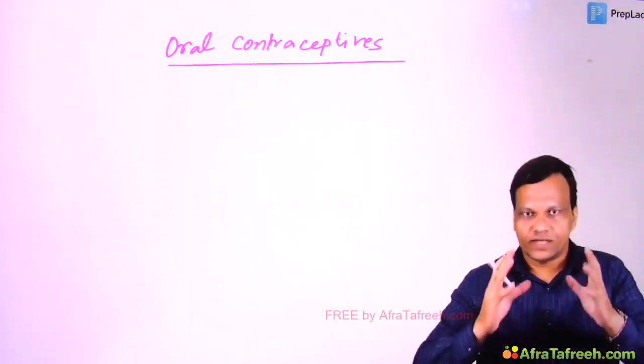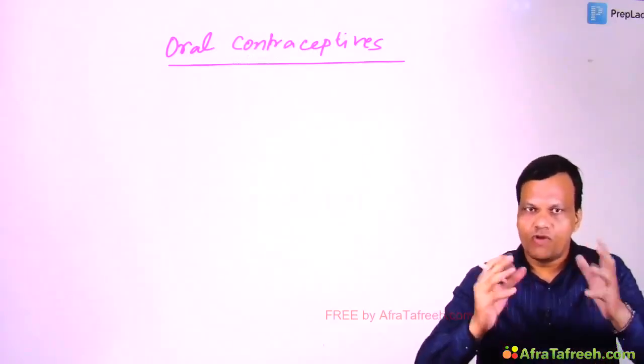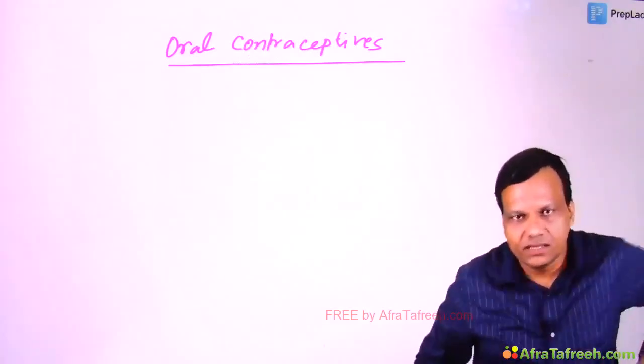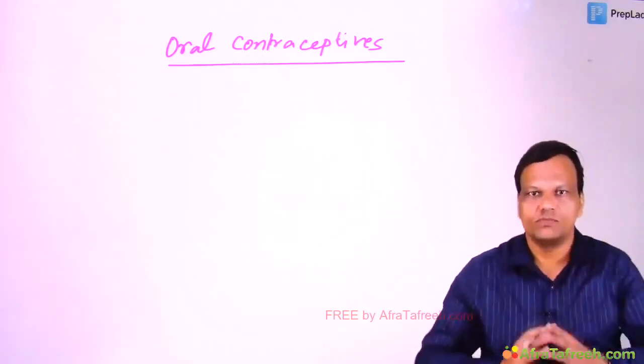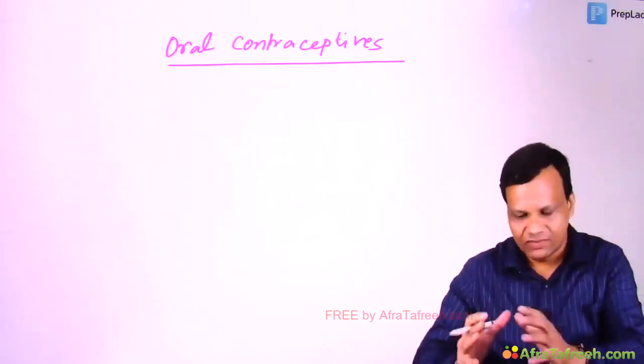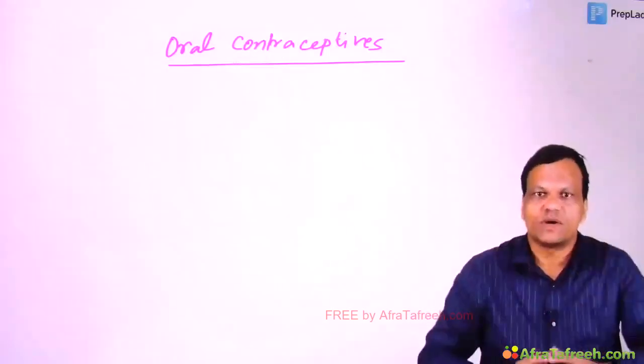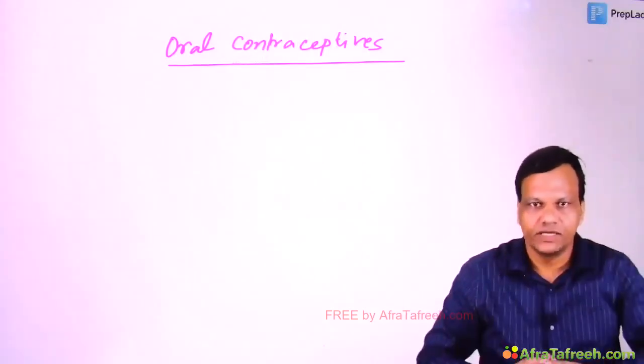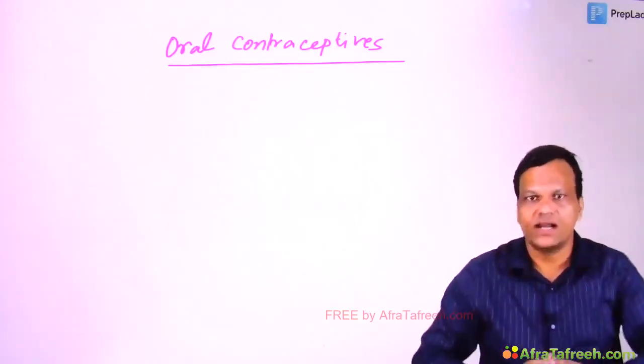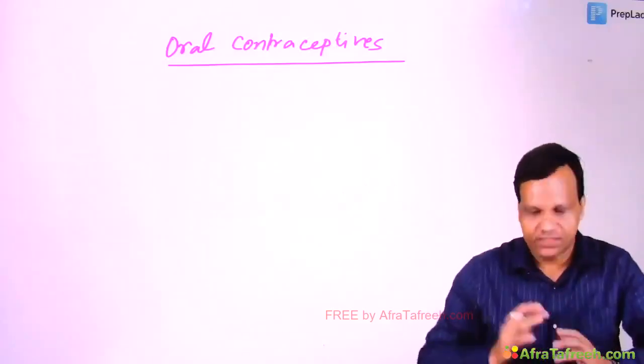So first we'll try to understand how ovum and sperm meet. Basically it is a love story of sperm and ovum, and these drugs will inhibit the love story of the sperm and ovum. ये जालिम दुनिया वाले हैं. So first of all we'll try to understand how this love story progresses.